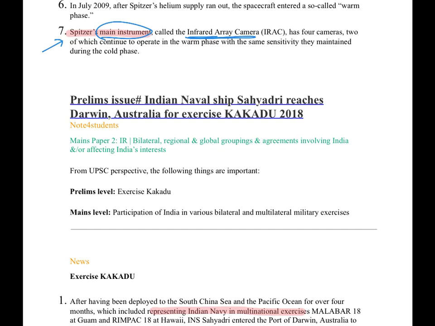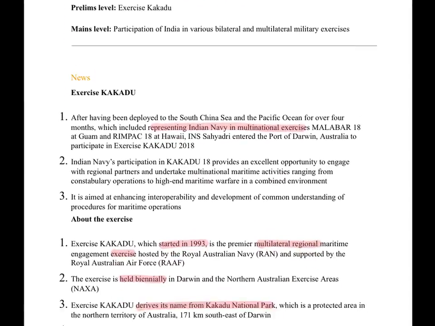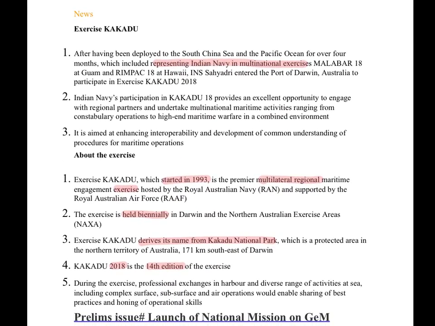The next topic is INS Sahyadri reaches Australia for exercise Kakadu 2018. The first point is about INS Sahyadri, that this ship has represented the Indian Navy in multinational exercises, including Malabar, RIMPAC, and Malabar 2018, which was held at Guam, and RIMPAC 2018 at Hawaii. Then the latest involvement is in Kakadu 2018 at Darwin in Australia.